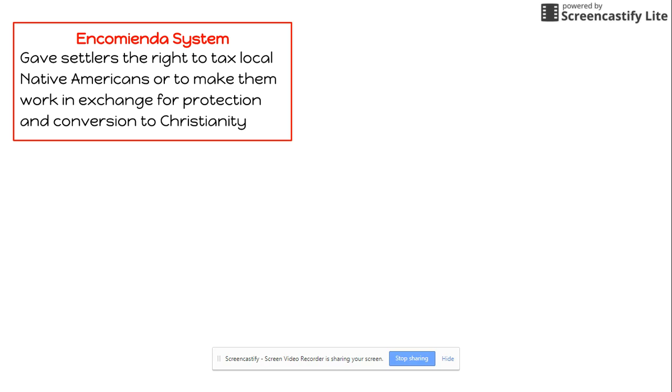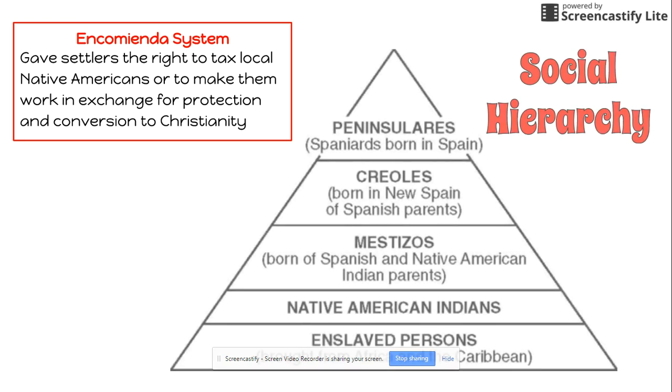As settlers began to live in the New World, and as these Spanish colonies began to grow, a social system also formed. We began to see a very clear hierarchy, a very clear system of different classes in Spanish society here in the Americas. Right, at the very top of this system were what were known as peninsulares.